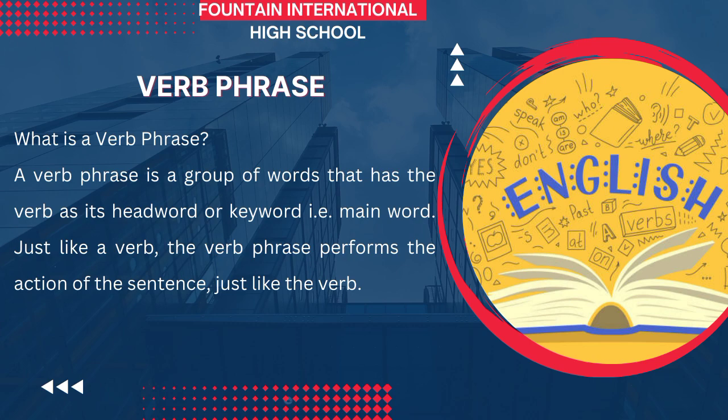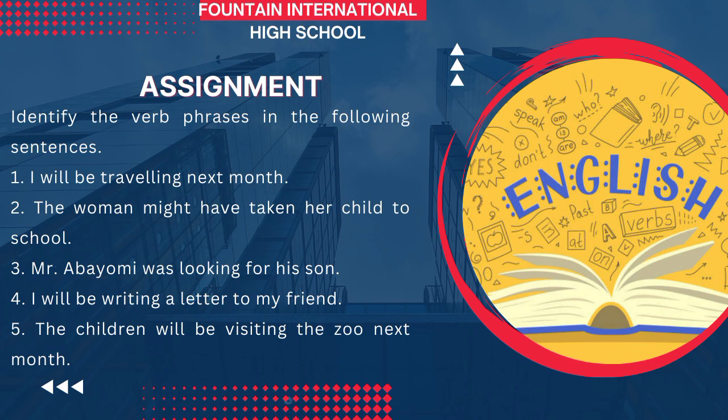The helping verb plus the main verb will give you the verb phrase, because it's a group of related words that can be taken as a single unit in a sentence. All right, thank you. All right, let me give you work to do on that also. Your class assignments. You have to identify the verb phrases in the following sentences.